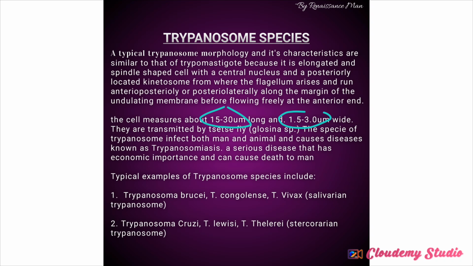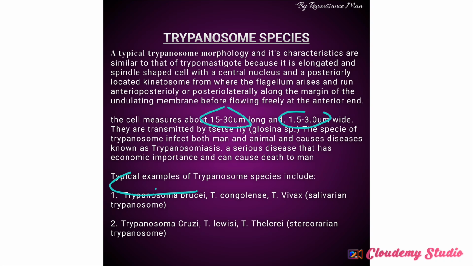So we have different examples of trypanosome species. We have Trypanosoma brucei, Trypanosoma congolense, and Trypanosoma vivax. And these three are salivarian trypanosomes. They live in the midguts or the foreguts of the insect vector. In the second group, we have Trypanosoma cruzi, Trypanosoma lewisi, and Trypanosoma theileri, which are stercorarian trypanosomes. These ones live in the hindgut of the insect vector.